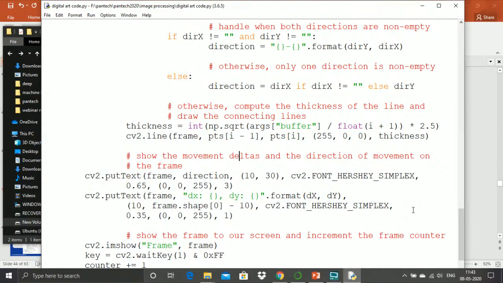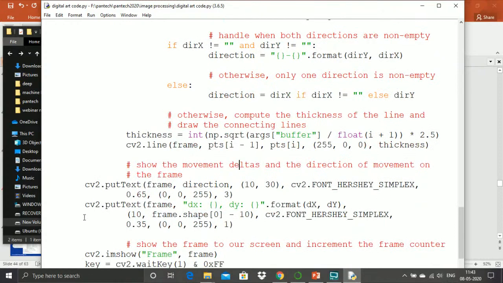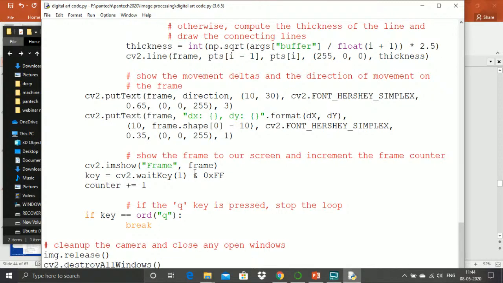To display that particular direction, I have given the function cv2.putText, which we have seen in the basics of image processing. And finally I am displaying the screen with the help of cv2.imshow, and the name of the frame will be frame, and I'm calling that initial frame with all these inputs.